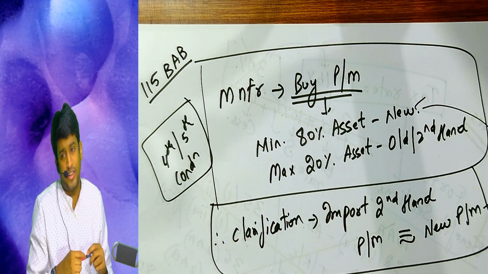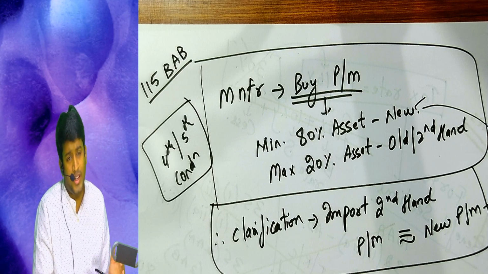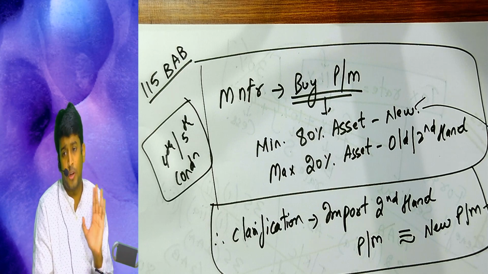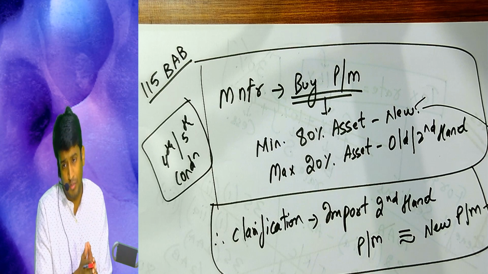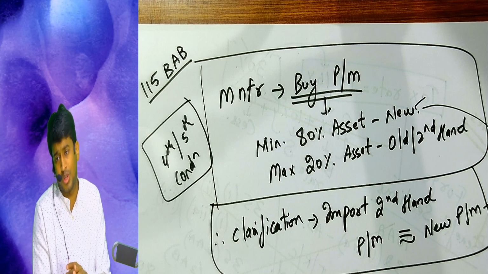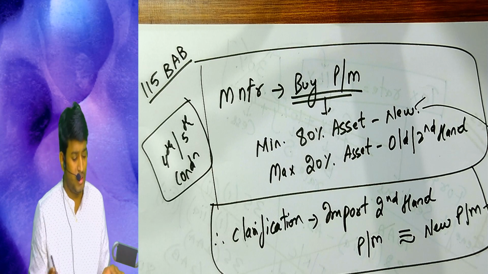Fourth condition does not say anything. It only says it should not be formed through splitting up or reconstruction of the business. It should be a new business, a new company. It should not be a demerger of two companies. It should not be an amalgamation of two companies. It has to be an absolutely new company. That's the fourth condition.